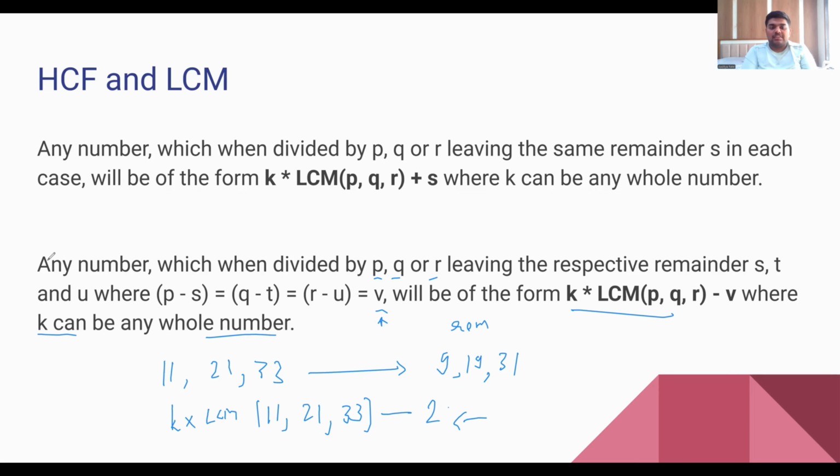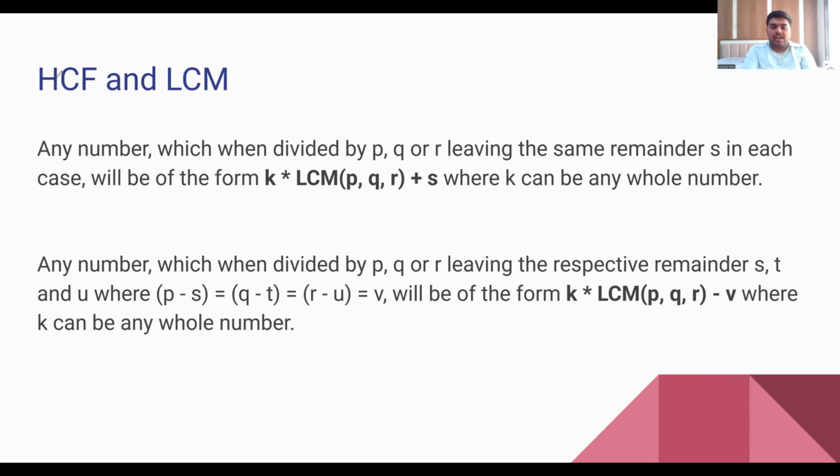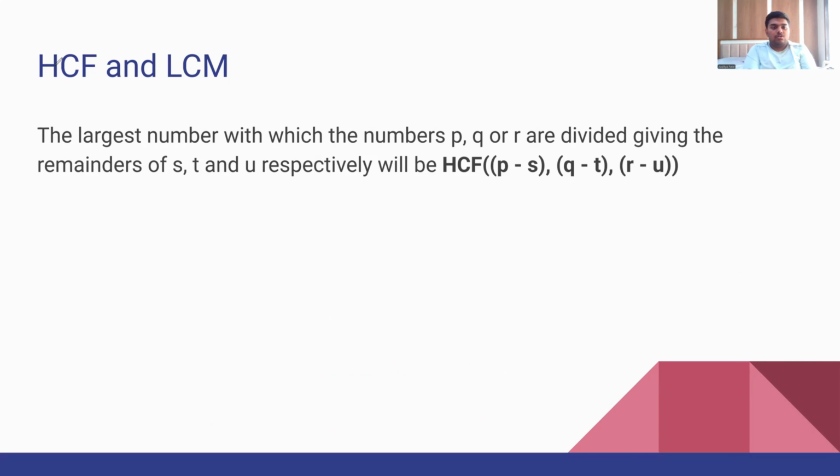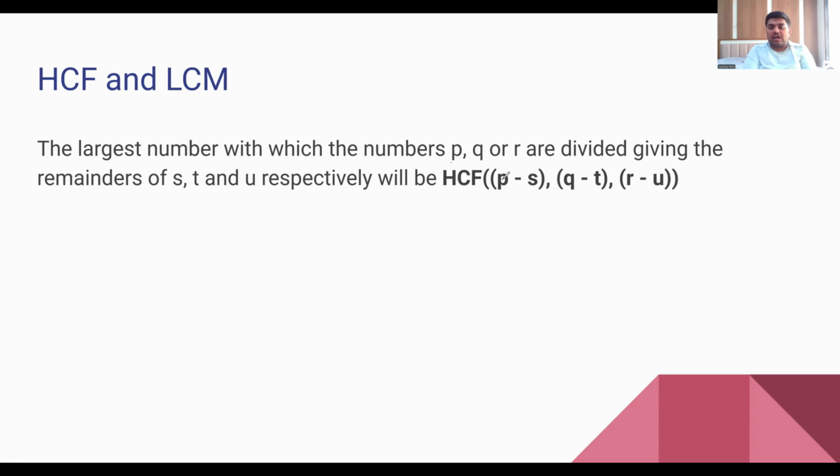So there are a couple of more axioms that are related to HCF. The largest number with which the numbers p, q or r are divided, giving the remainders s, t and u respectively will be HCF of this.